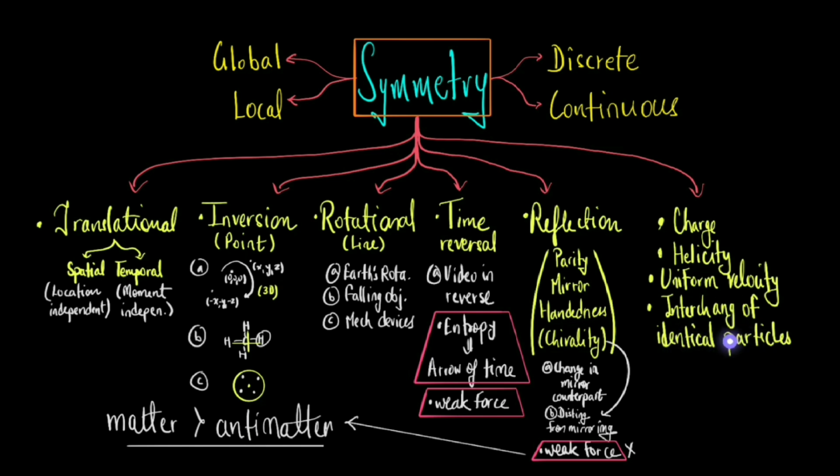Then there is symmetry under interchange of identical particles. The laws of physics remain unchanged if two identical particles, for example 2 electrons, 2 protons, 2 photons, are swapped. This leads to profound consequences in quantum mechanics, determining whether particles are bosons or fermions.